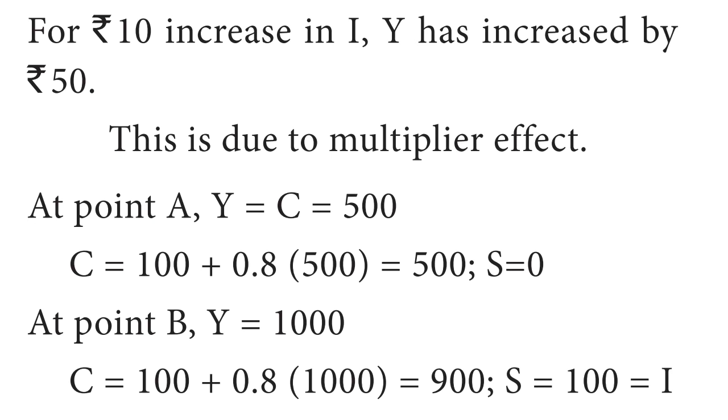At point B, Y is equal to 1000. Substitute in the equation C is equal to 100 plus 0.8Y, which is 100 plus 0.8 into 1000, equal to 100 plus 800, equal to 900. Saving at this point is 1000 minus 900, which is equal to 100. So saving is equal to investment, 100.